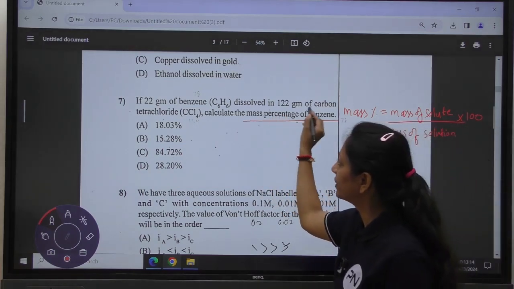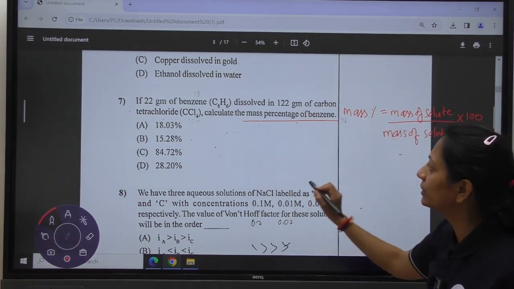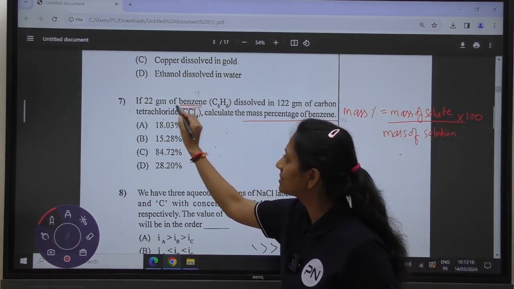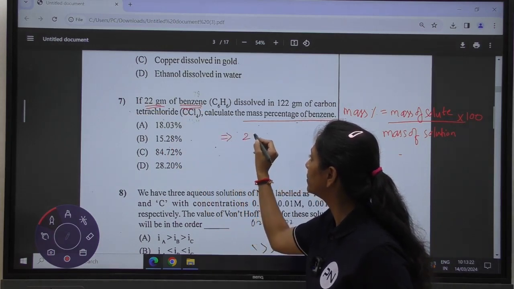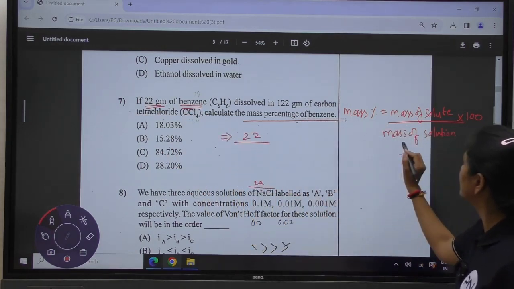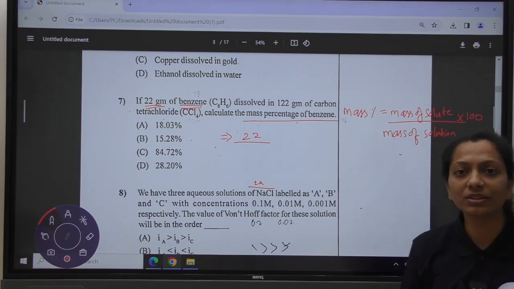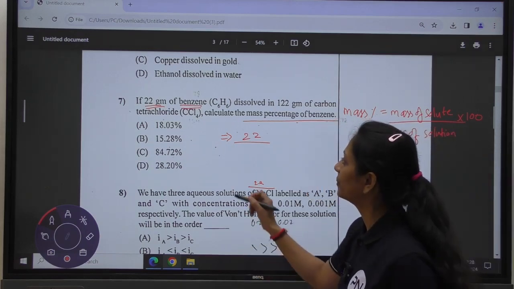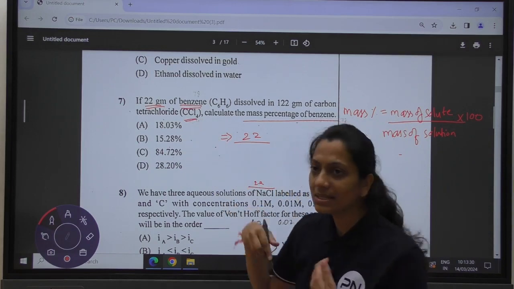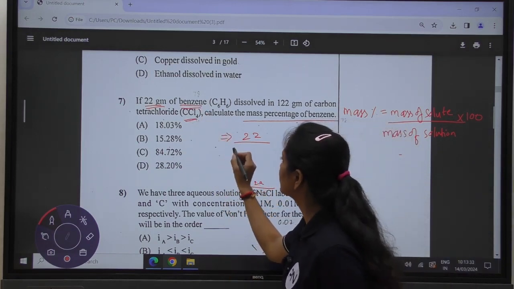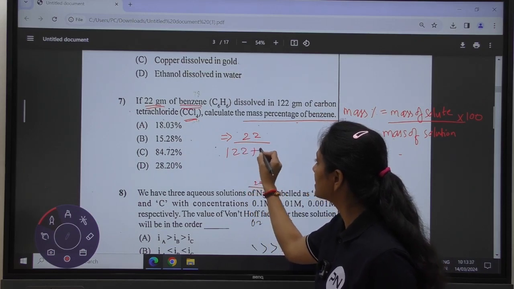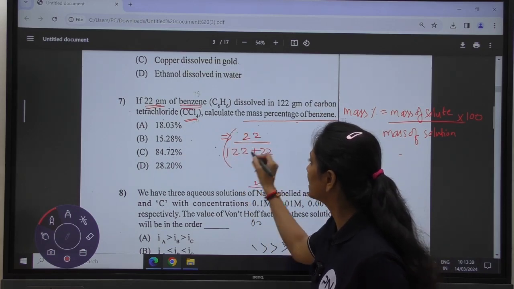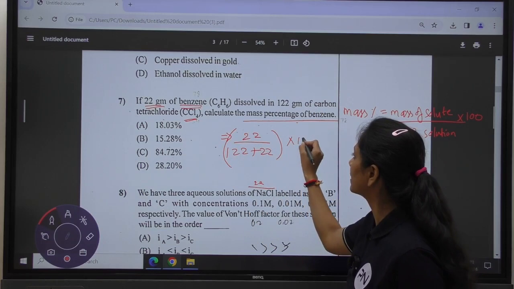So according to the given question, the mass of the solute, that is the benzene, how much mass is given to you? 22 grams. So we will keep it in the formula: 22 grams divided by the mass of the solution. The mass of the solution is comprised of your CCl4 plus the mass of your benzene. So we will write the complete mass as 122 plus 22, and multiply the entire thing by 100.